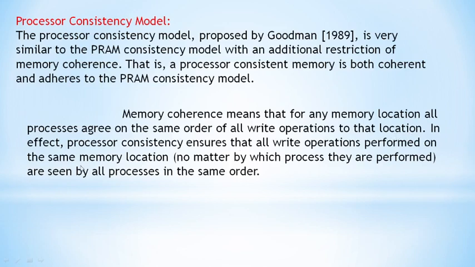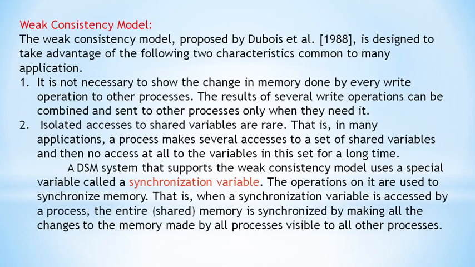So in effect, processor consistency gives the guarantee that all the write operations performed on the same memory location are seen by all the processes in the same order. Before that, we were looking into different orders, but here processor consistency ensures that write operations on the same memory location are seen by all processes in the same order. That is the processor consistency model. And the next consistency is the weak consistency model.